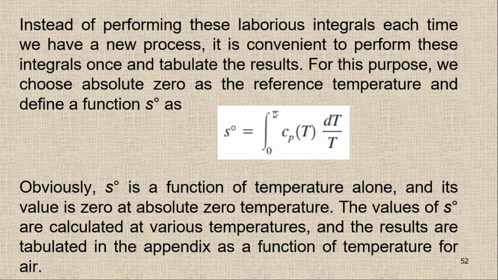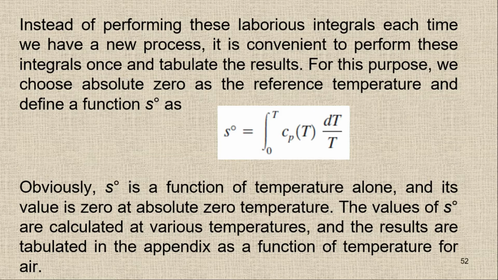So now we have the equation like this one. We have S naught, which is equal to the integral from 0 to T of Cp(T) dT upon T. After performing the integration, the answers are already tabulated. We can check in the appendix that we have different tables, especially for air. We have table A17, where you can see the S naught values against the given temperature. For any temperature, we will have the S naught value.